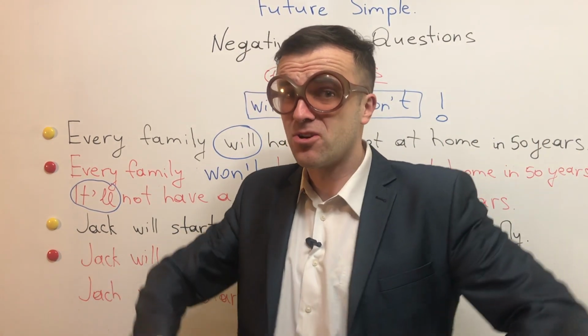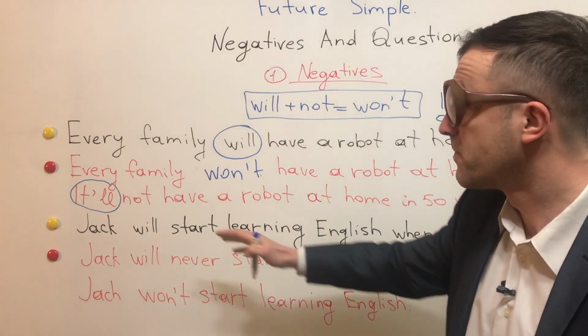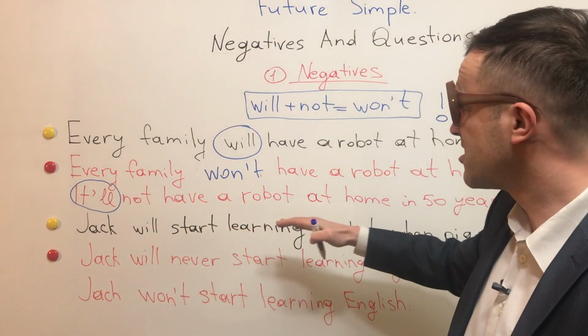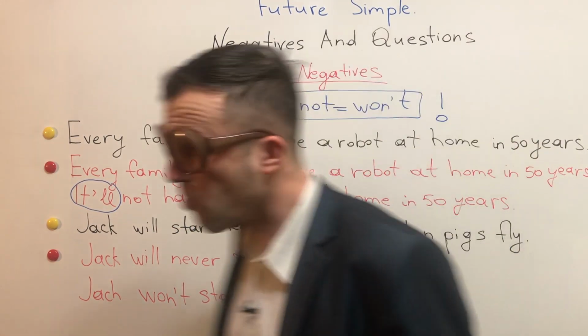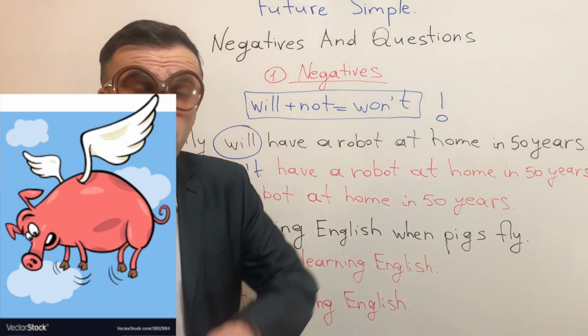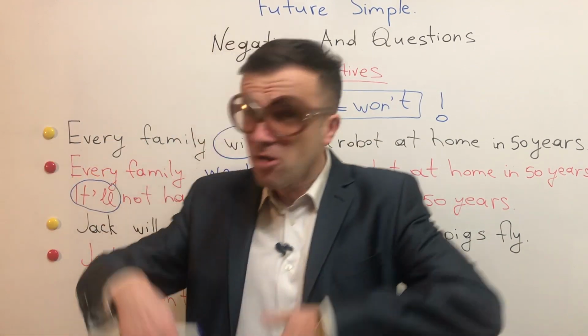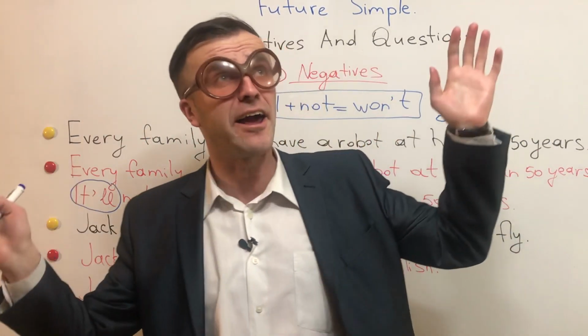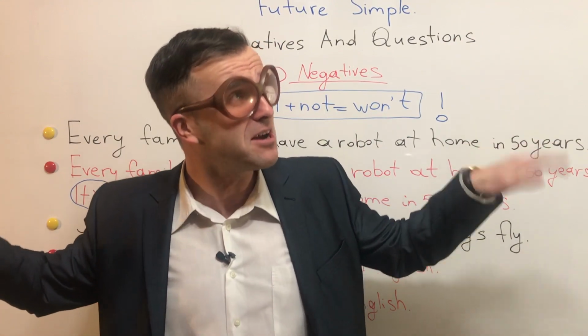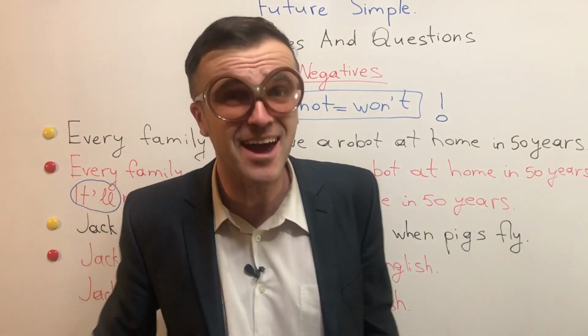Let's move on to another example. Jack will start learning English when pigs fly. So "when pigs fly" is an idiom that means almost never. Can you imagine a flying pig? You can, I know.